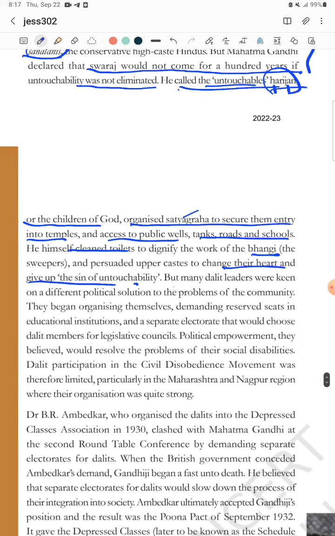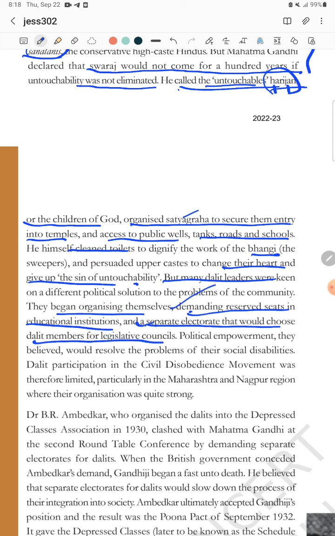Next, the question was: what did the Dalit leaders want, right? Many Dalit leaders were keen on a different political solution to the problem of the community. They said that what Gandhi was doing at the time was okay, was good. But they began to organize themselves and demanded reserved seats in educational institutions and a separate electorate that chooses Dalit members for the legislative council. Two things I told here, please keep your mind and eyes in the same place. What were the demands of the Dalit movement? A question will come: for what did the Depressed Class Association work, right?